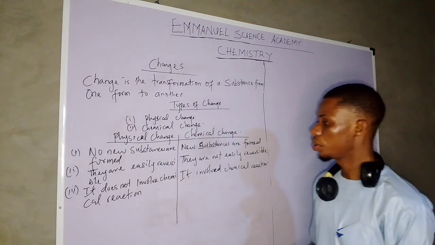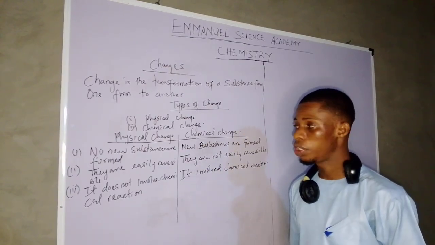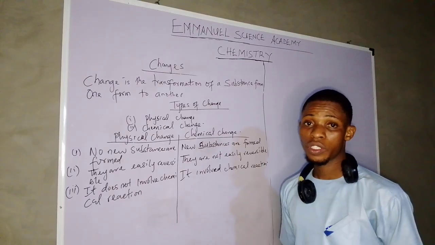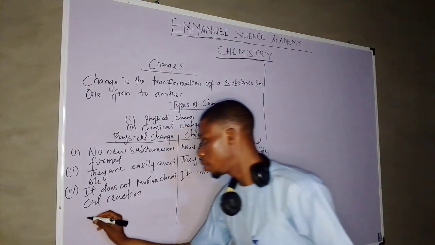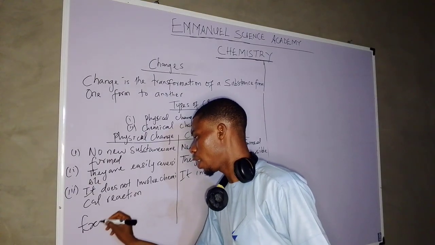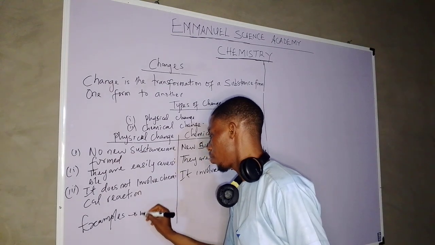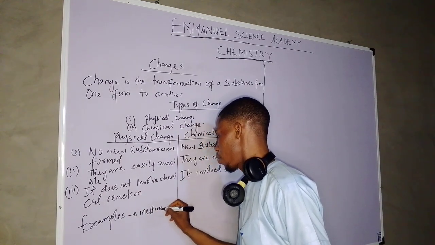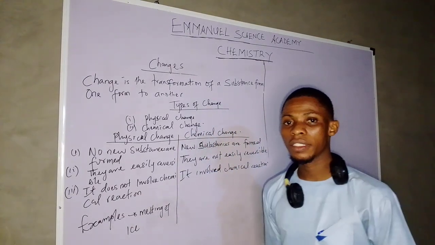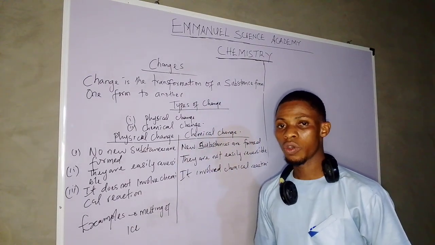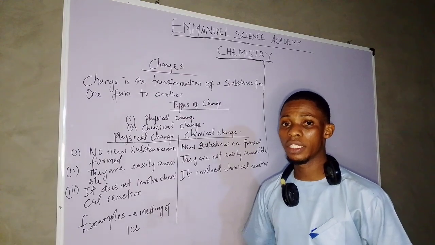So in physical change, no new substances are formed. What are the examples of physical change? They are the changing state of water, particularly the melting of ice. Melting of ice. So water exists in three states: it can exist as gas, liquid, and solid.